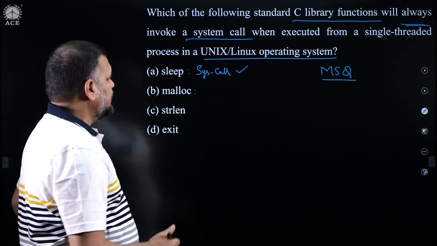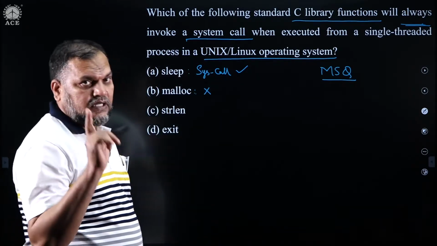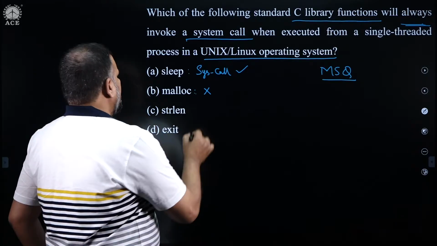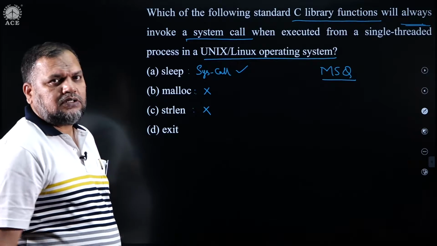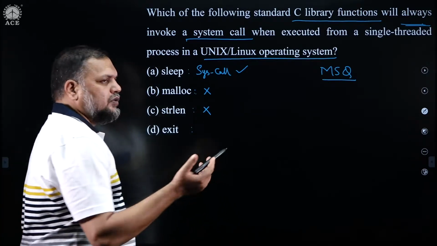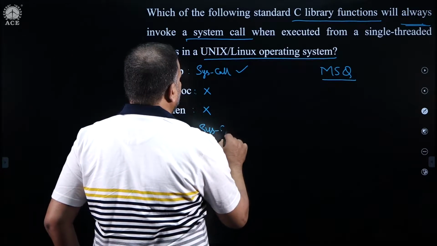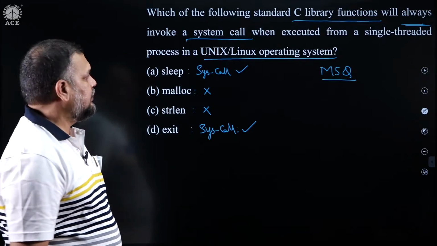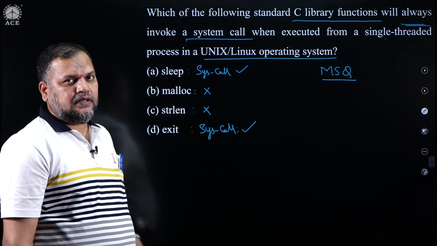So, that is what happens. Therefore, this is not correct. Always is incorrect. First time yes, sometimes yes, but not always. String length is a normal user level defined function, therefore, this also will not generate a system call. Exit, for terminating the program, has to be done through operating system support. So, this will also be associated with a system call. Therefore, the correct answer is sleep and exit, sleep and exit.